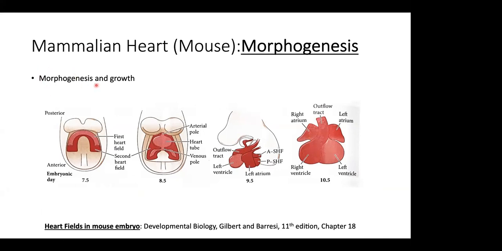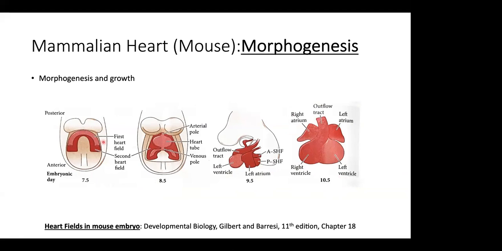But morphogenesis is also a huge part of heart development. This is the change in the morphological appearance, right? How the heart changes its appearance, and how does it come from this tube-like structure and become this four-chambered complicated structure? So there is growth involved, and then there is morphogenesis involved in this.